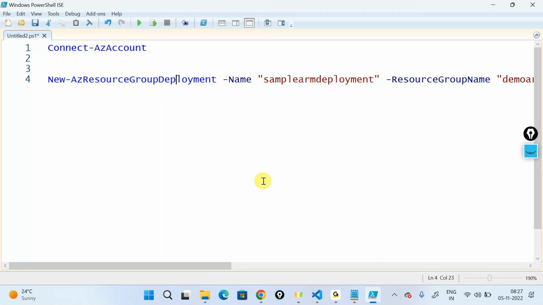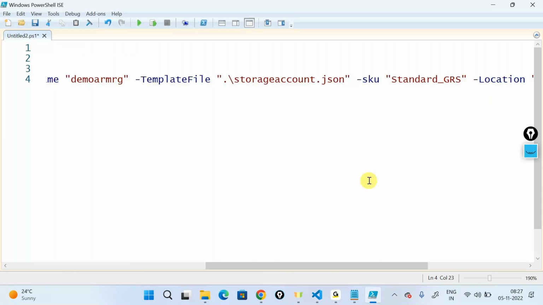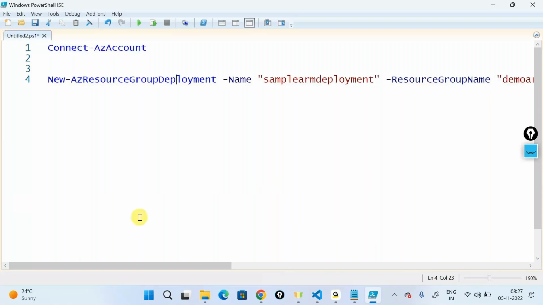We don't have an update or something? No, it's New-Az resource group deployment that will itself take care of your updates. Just go ahead and update that particular file, and every time you give this command, it will try to update the storage account or check the storage account and so on and so forth. Yes, anyone, any questions here?